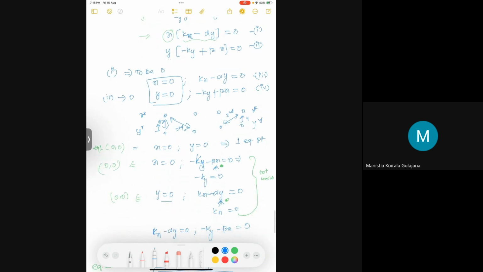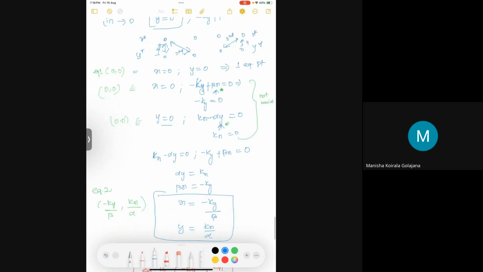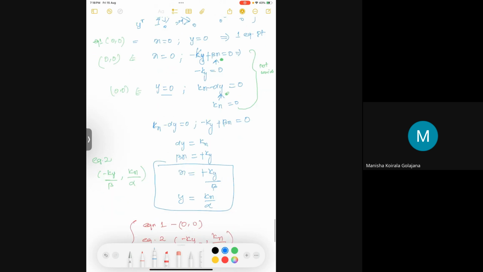Since I'm scrolling and writing, I'm making mistakes here and there. Thanks for pointing it out. So this will also be plus. Then we will get x equals plus ky by beta.